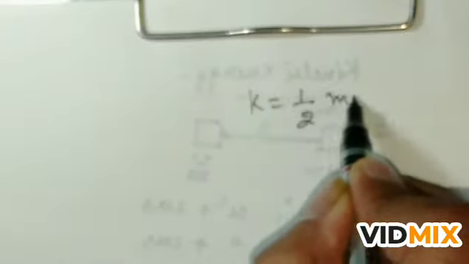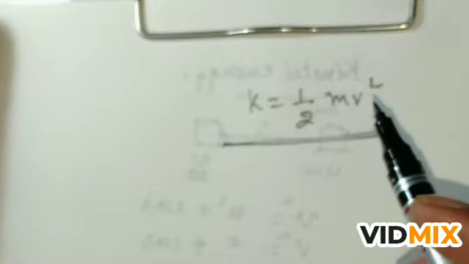Now K is equal to half m v square. From this relation it is very clear why a bullet fired from a gun injures more seriously than a stone of heavy mass but less velocity.